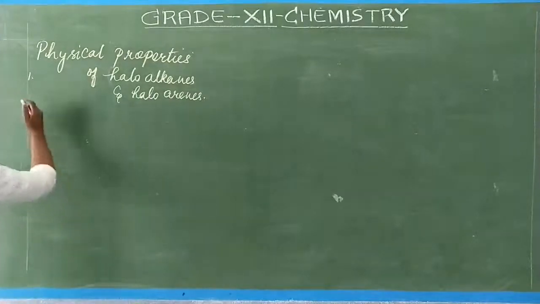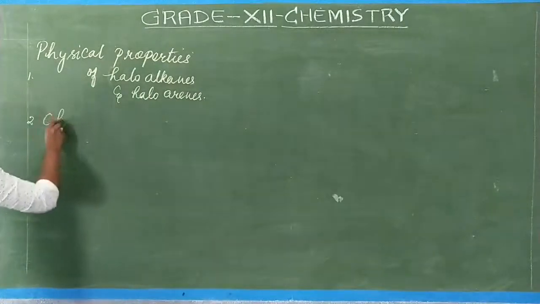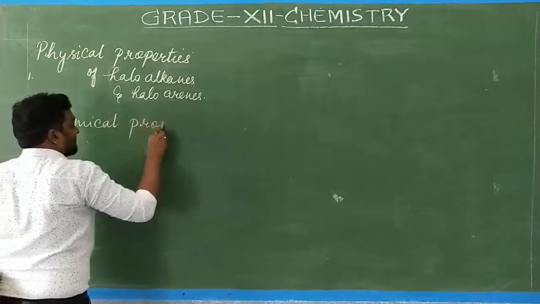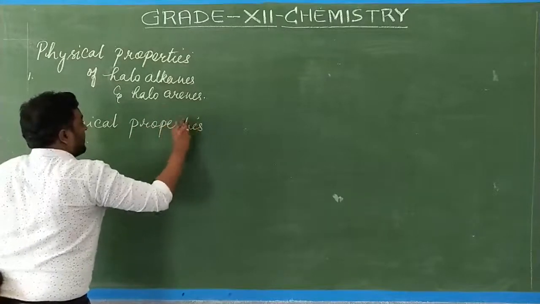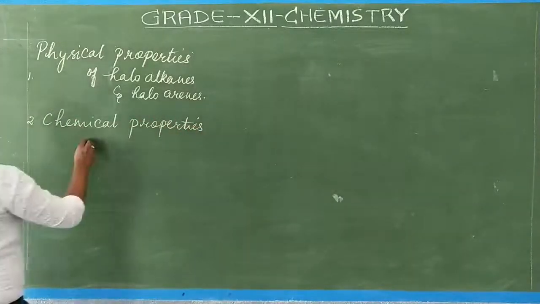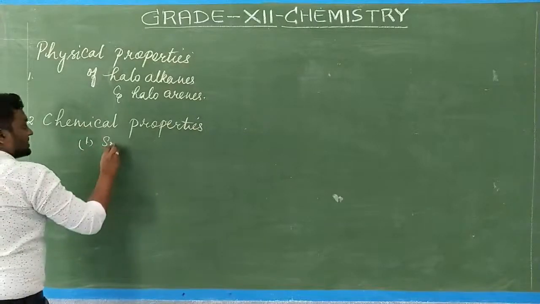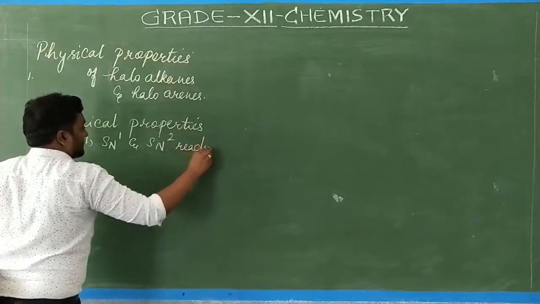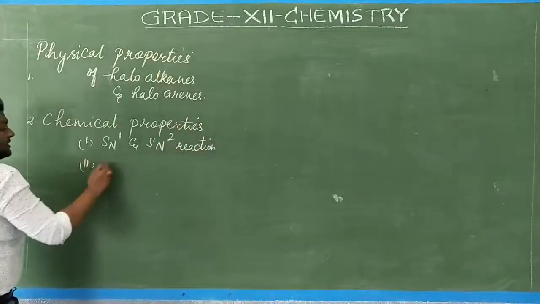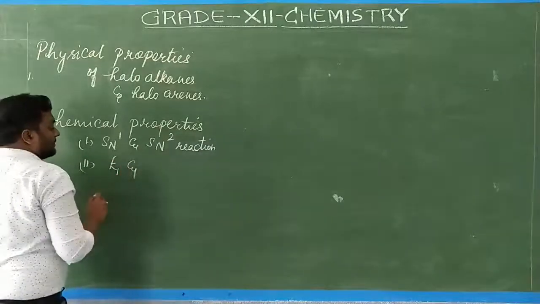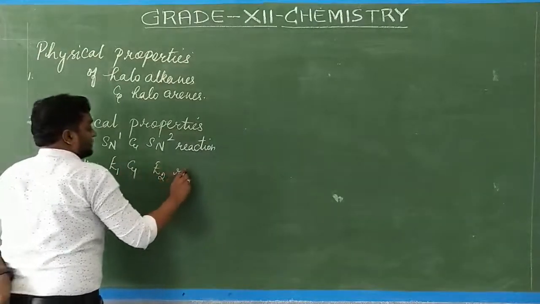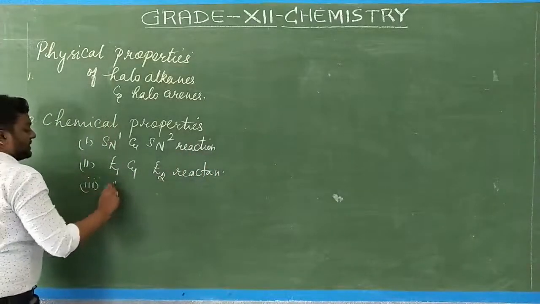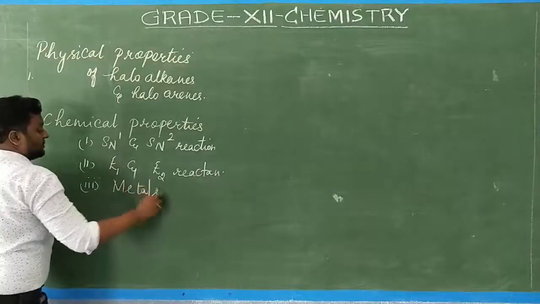Then the second thing is the chemical properties. Under these chemical properties, the first one is SN1 and SN2 reaction, the second one is E1 and E2 reaction, then reaction with metals.